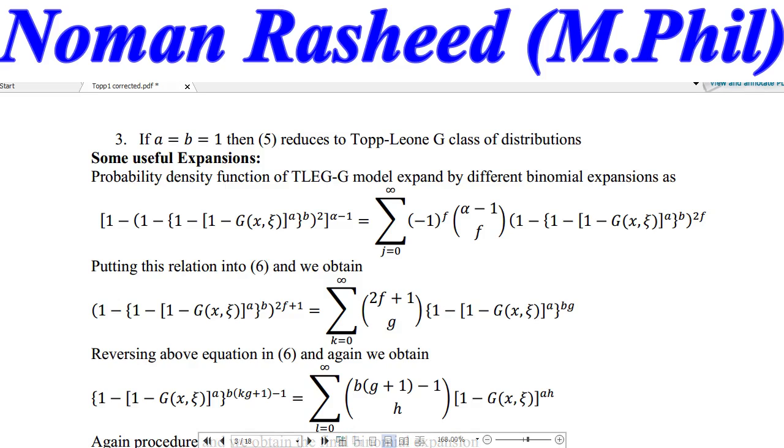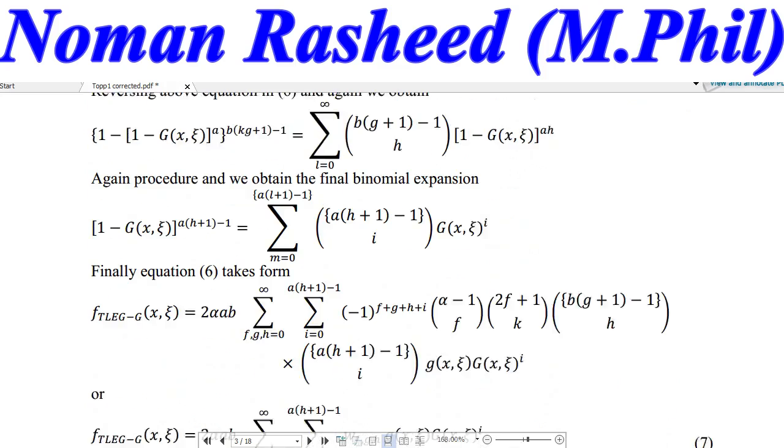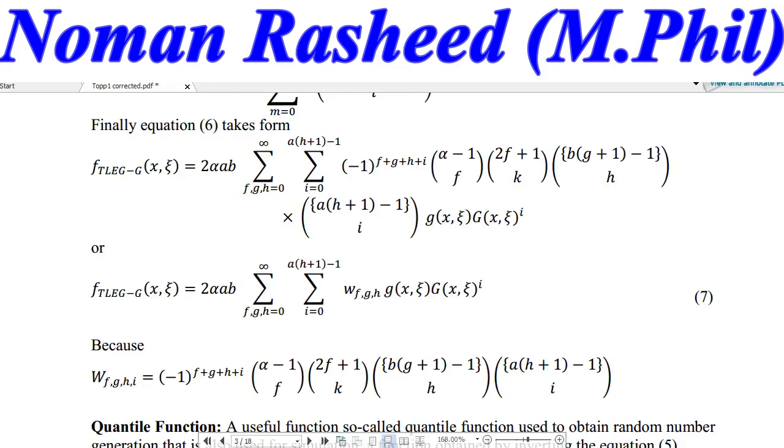After expanding the form, we obtain the expanded form of the PDF of the distribution, 2 alpha a b, and the summations range from 0 to infinity.